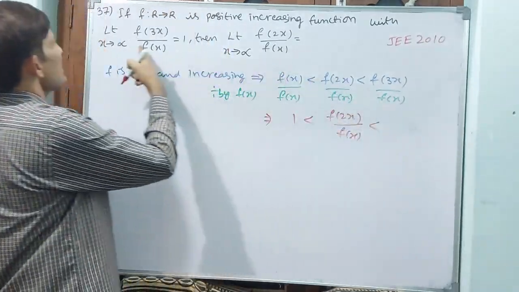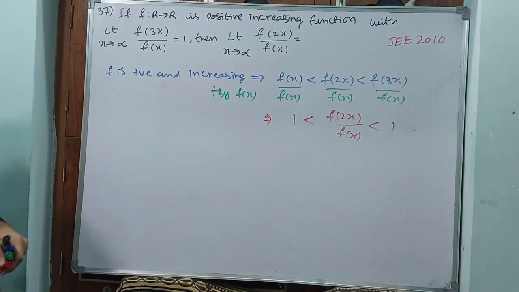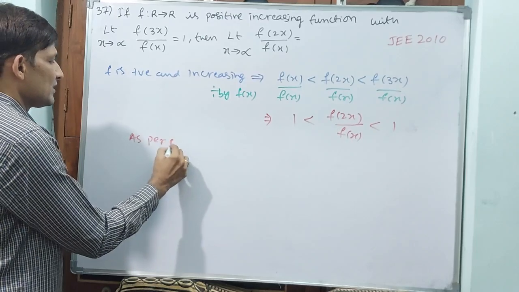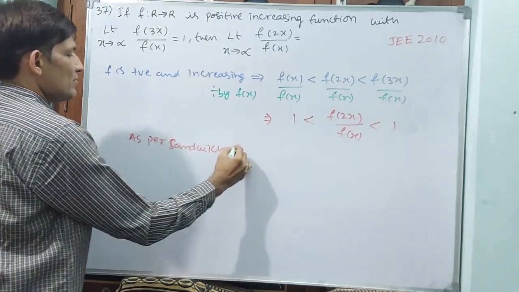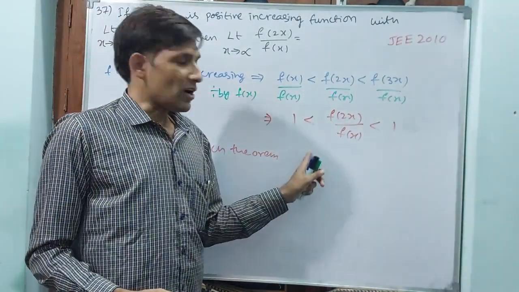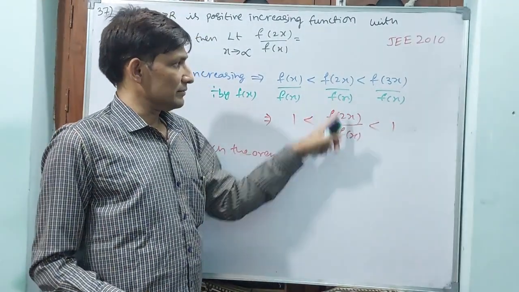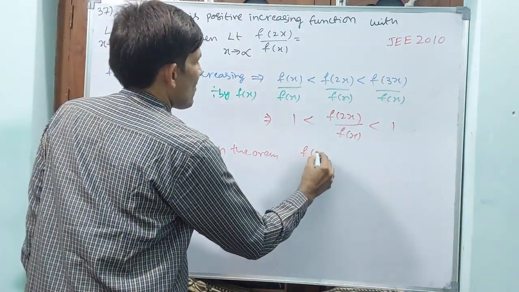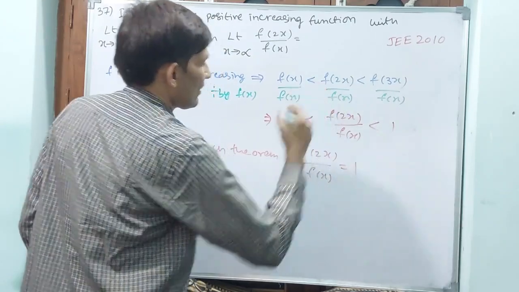This value they have already given as 1. Now you tell me, as per the sandwich theorem, if two functions have the same value and the function in between is also having the same value, that means f of 2x by f of x is equal to 1.